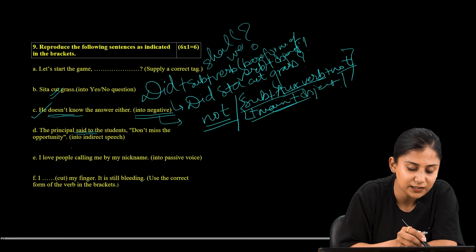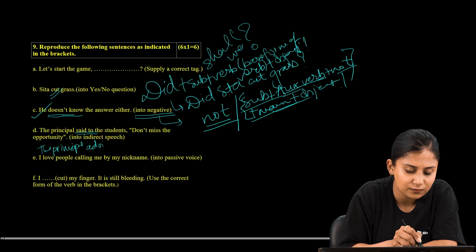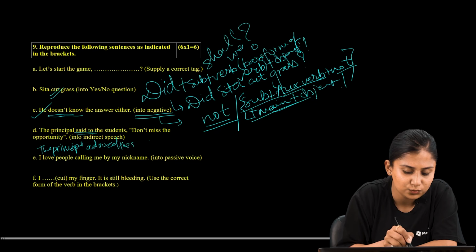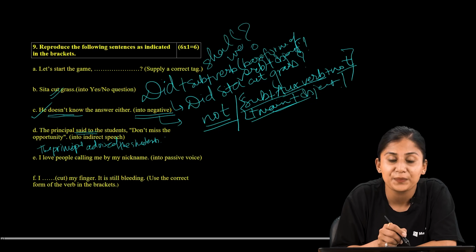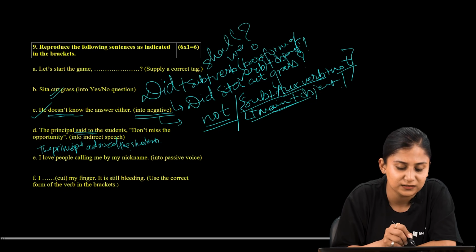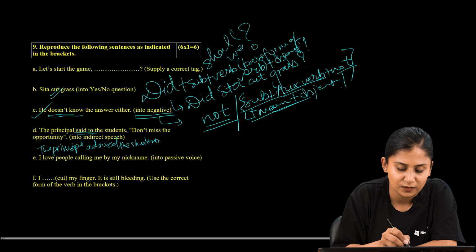Here we would be writing advised. The principal advised the students not to miss the opportunity.